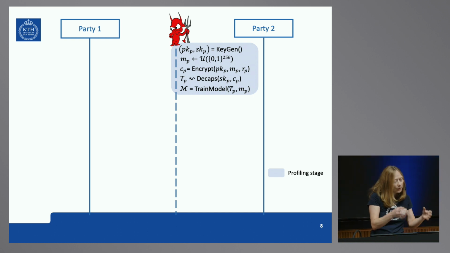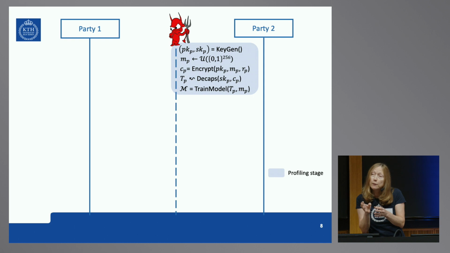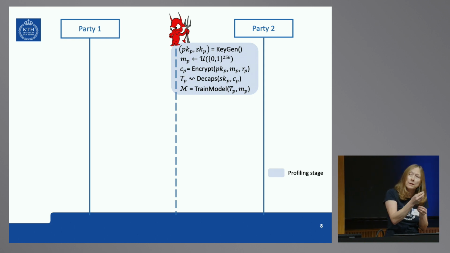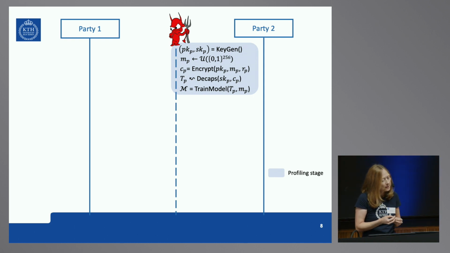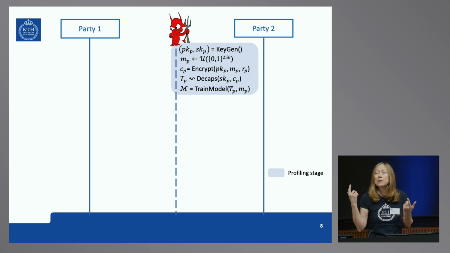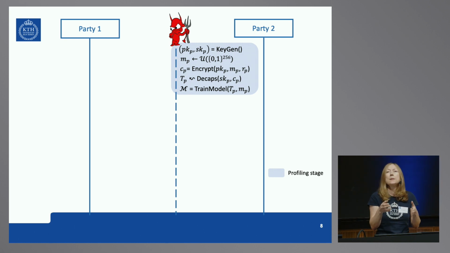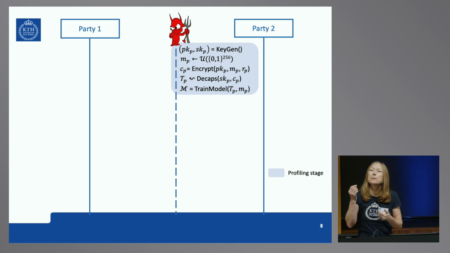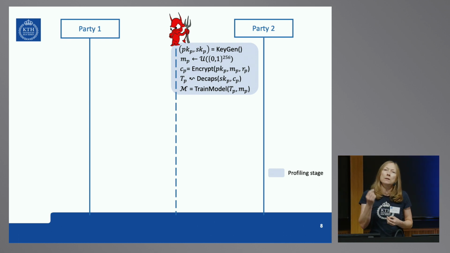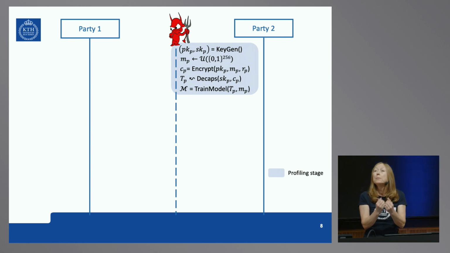So what we will do: the attacker will try to get a device similar to the target device, if the attacker knows the algorithm which is run on this device. And then generate a pair of secret and public key. That's the first line, by running the generation algorithm. Then basically follow the steps and run the decapsulation algorithm. Notice that it's public key cryptography, meaning the attacker can select any set of randomly generated messages and encrypt them, because you use a public key for encryption here.